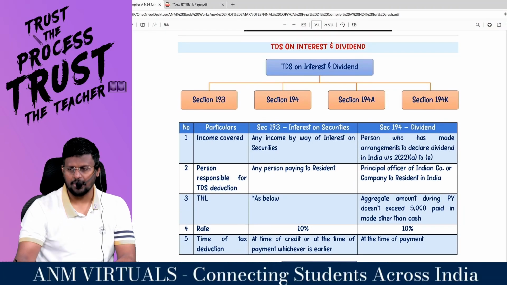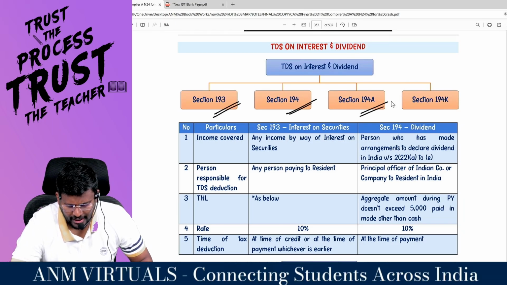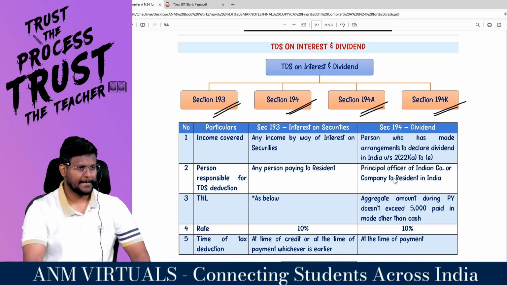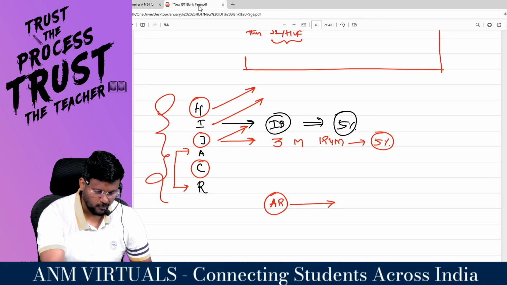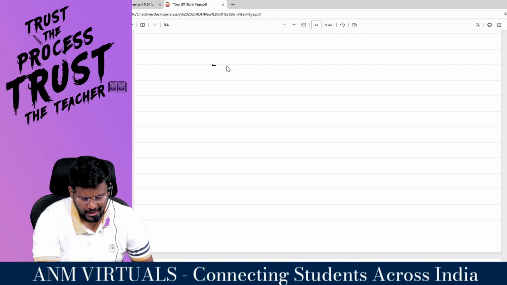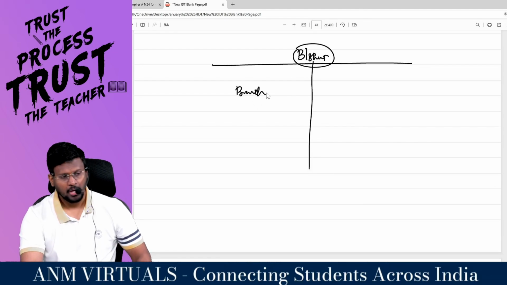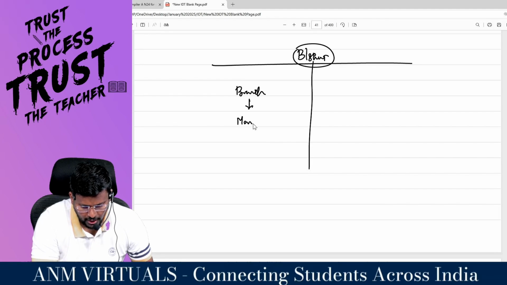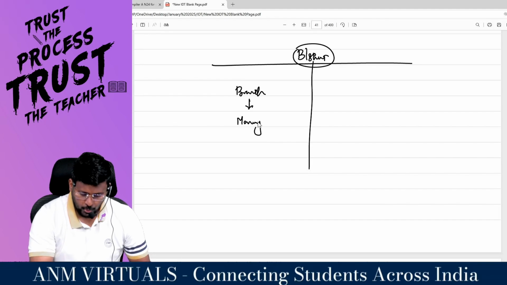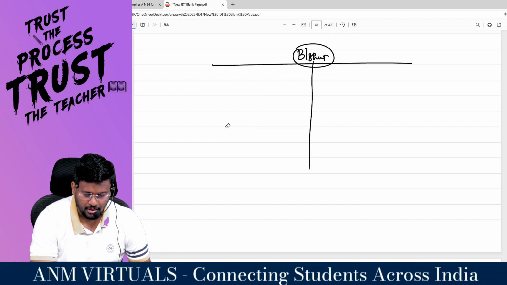Now, interest or dividend. Sir, you tell me 193, 194, 194A and 194K. Right, sir? 193. For example, sir, have you heard about A&M classes? Yes, sir. A&M classes has one balance sheet. Sir, A&M classes is going to start a branch. To start that branch, we need money. Right, sir? We are going to raise the fund by way of issuing debentures.